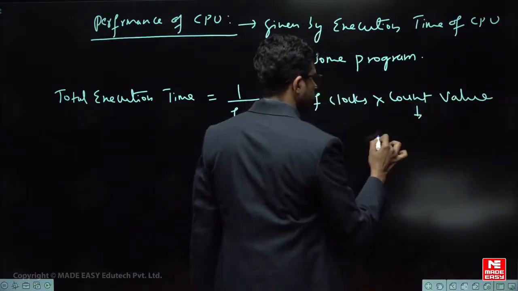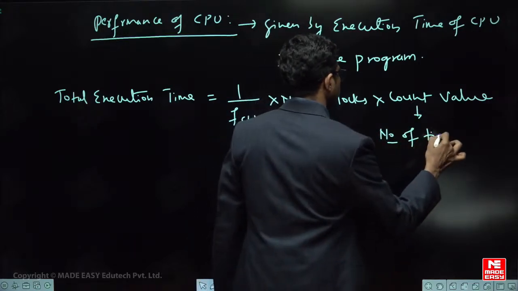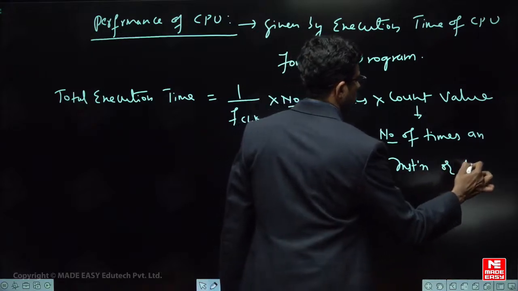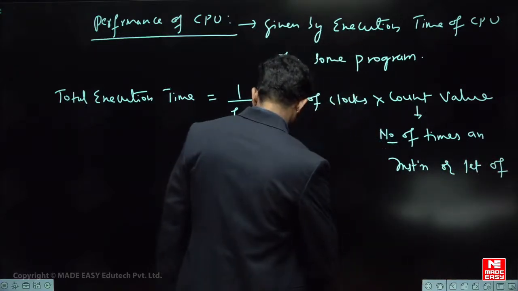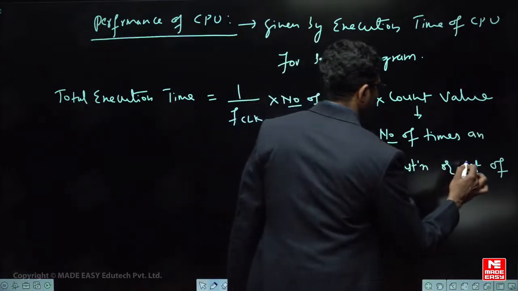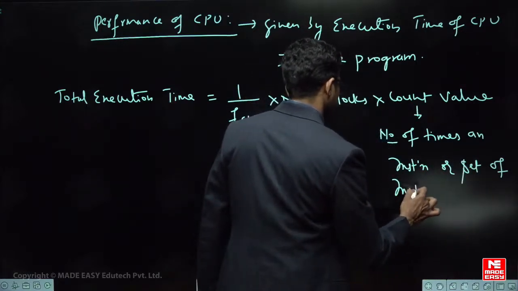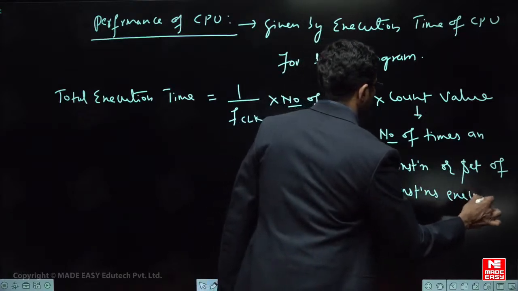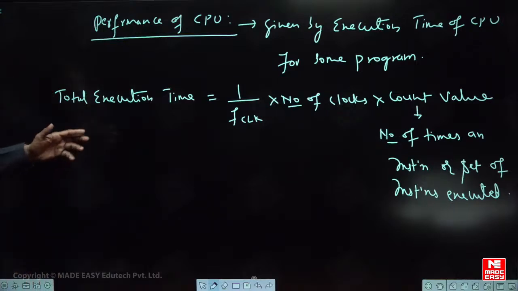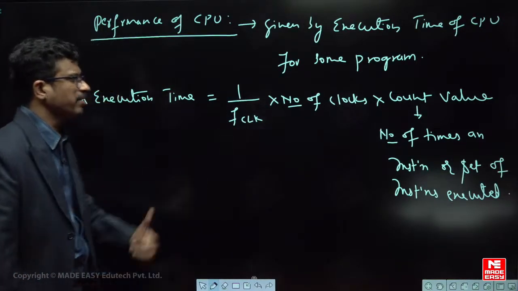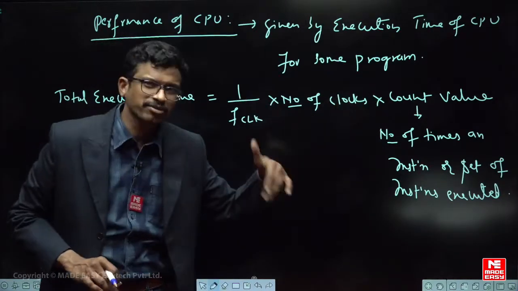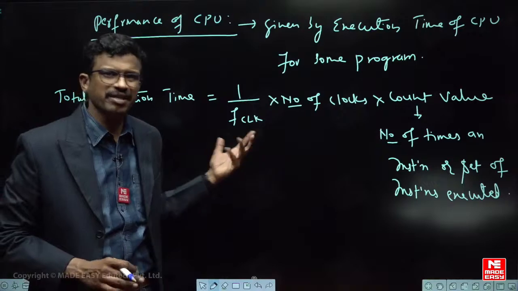So count value means the number of times an instruction or set of instructions is executed. Clear? So this is the basic formula. For example, you have silly questions like this, where they will give you the total number of clocks, how many times the program is executing, and what is the operating frequency. Substitute, you will get the answer.